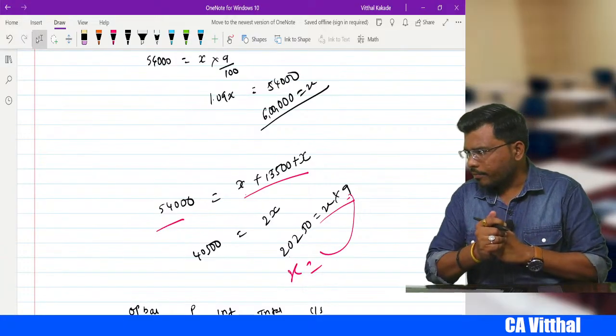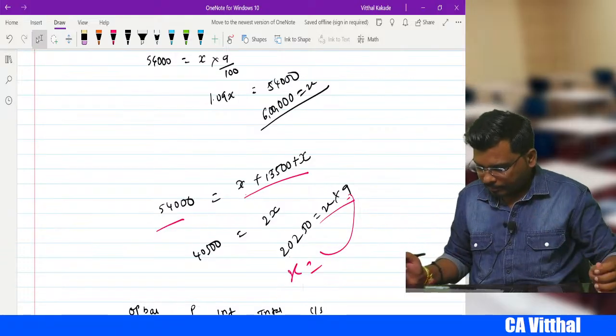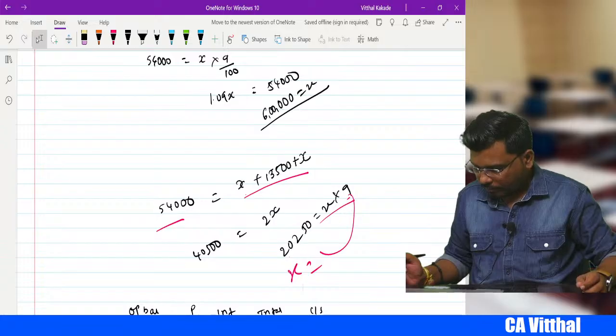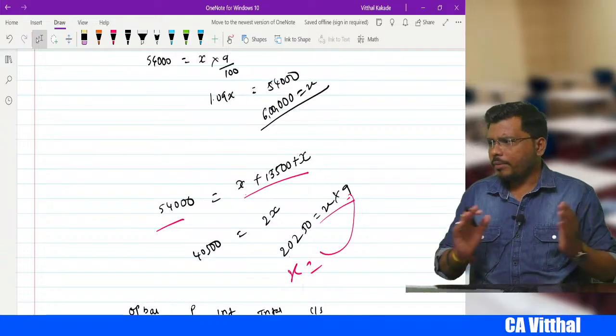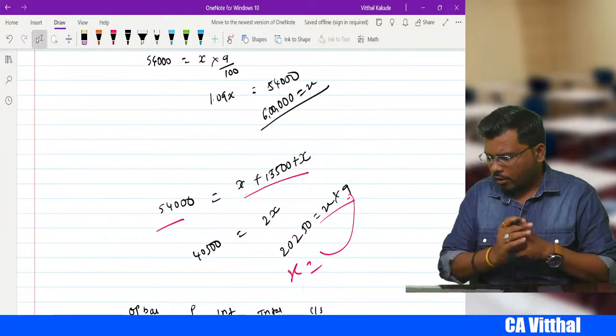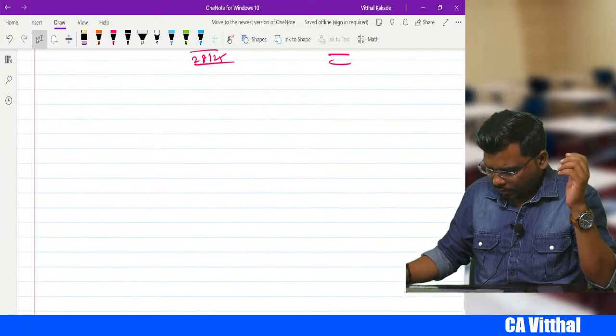Yes, please tell me fast. Do you want me to solve this sum? Because this is also in the calculation part. Okay, fine. Anyway, I'll solve this for you.